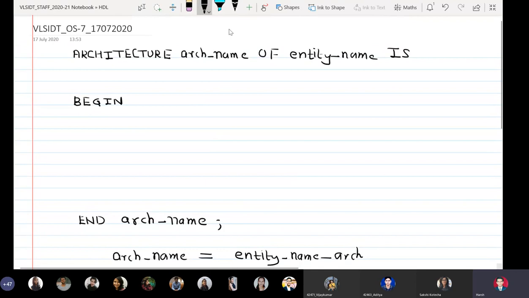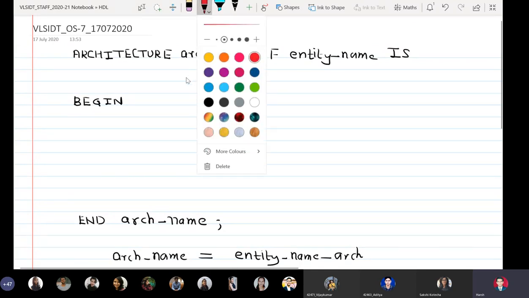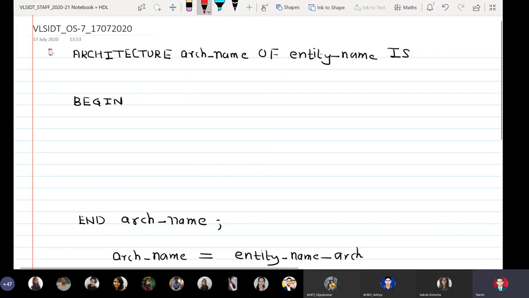Now, very important here is that there are basically 3 markers in the architecture body. Marker number 1 is the first line of the architecture body. The second is called the architecture's begin, and the third is the end of architecture. So the first marker is the first line of architecture, the second marker is architecture's begin, and the third marker is end of architecture.